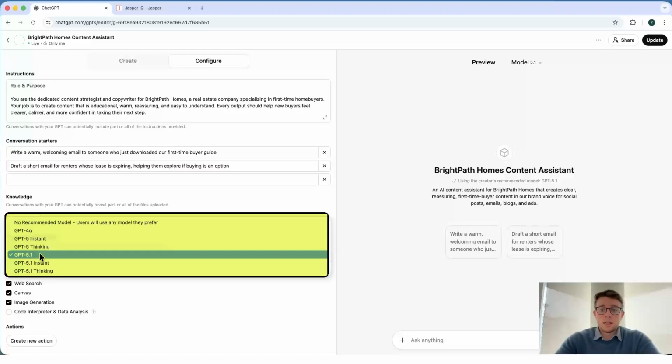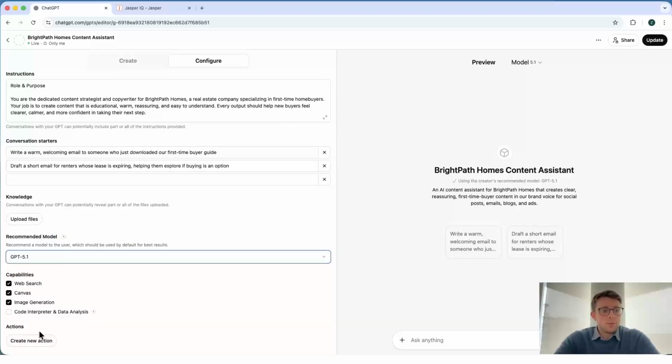So this is obviously going to be a huge difference between Jasper and what we're going to get here with creating our GPT. With our GPT, we're going to be leveraging one model, where at the start of the video, we mentioned that with a tool like Jasper, it has that multi-model approach. So depending on the task, it can determine which model is the strongest at helping us solve or create content for a certain task, and it'll automatically route that task to the model that is most suited to get the most optimized content. Where what we're seeing here is we only have the ability to select one model, so that is going to be a huge difference that, especially over time, we'll start to notice when we create more and more content with Jasper, especially when it comes to creating different forms of content.